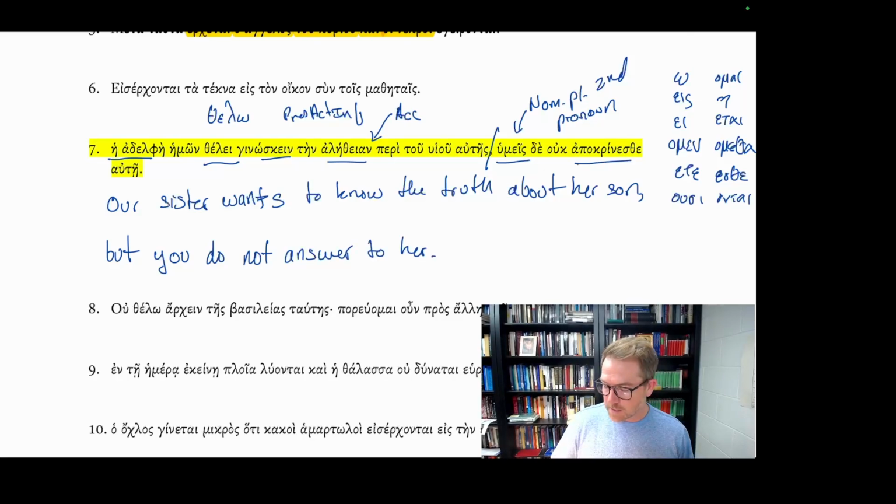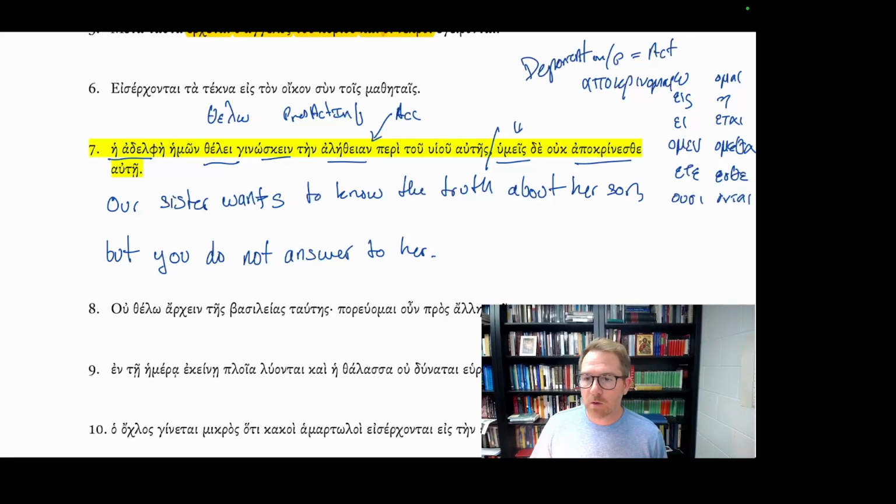Okay, apokrinesthe. This is from apokrinomai, which is middle passive in form, but active in meaning. We call that deponent. It's apokrinomai, second person plural, but y'all, you in the plural, do not answer.